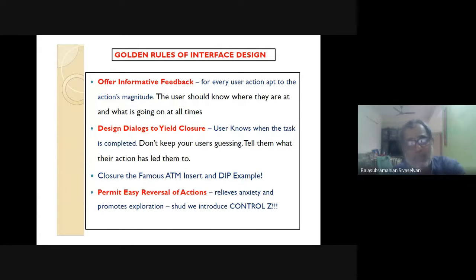People go in with the objective of taking the money. For them, the card is lost. They don't have that in their mind. The moment they see the money, that is what I mean by closure. Then they reversed it. I think recently I also operated such an ATM. The order is reversed now. First your card comes out, you are forced to wait for the money. So then you notice the card, you take the card, then the money comes. So ensure that closure is always satisfied, whatever is the task you are supporting for the user.